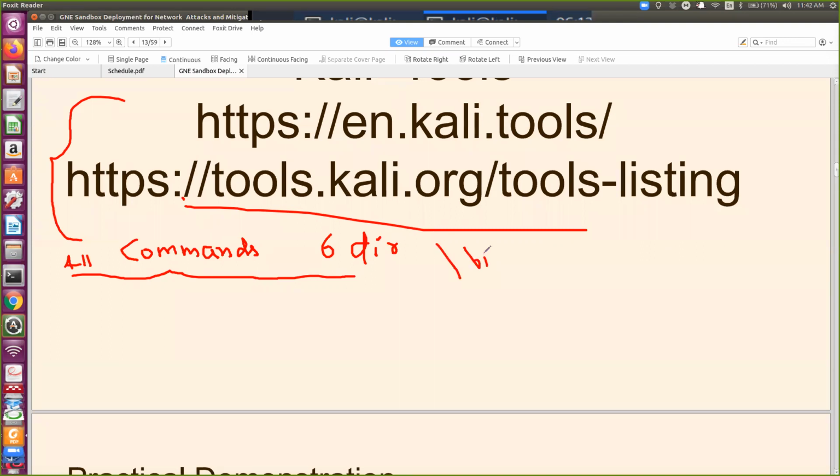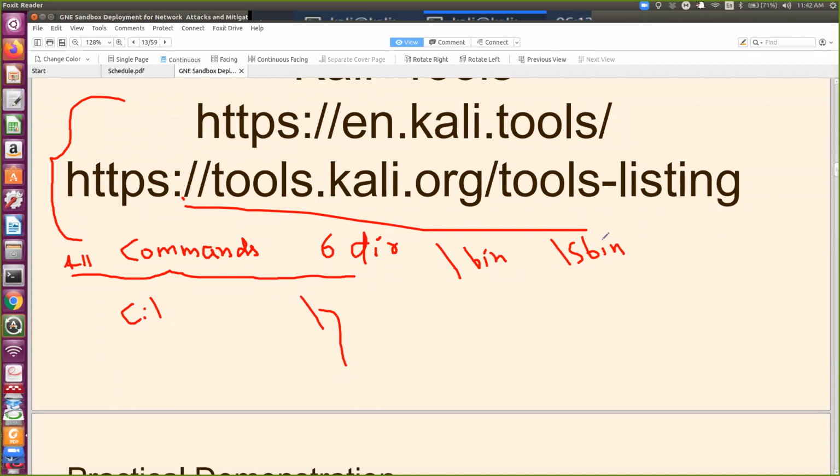So all the commands are under /bin. I'm not giving you much information on Linux, but you have to remember this. All the commands are under 6 directories: /bin. In Windows, everything is under the C or D drive. In Linux, this slash is known as root. Under this, you have a number of directories. So this is root. You have bin, sbin.